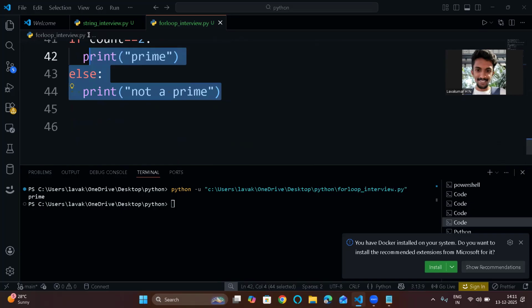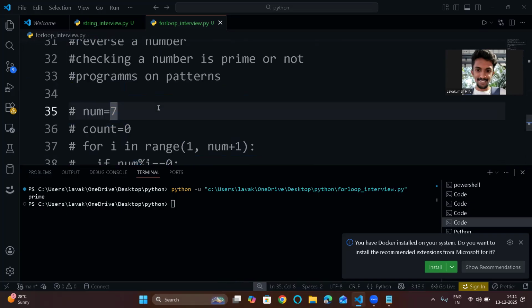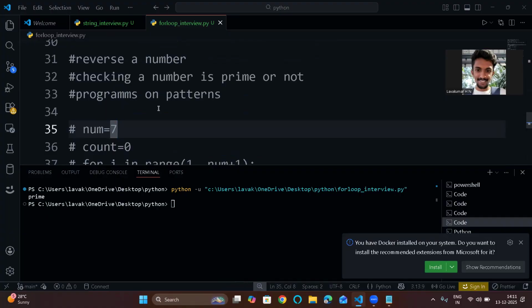I have already given some exercises, and I will put my GitHub repo link in the description, where I will have a readme file or a folder containing the interview questions for this for loop. Go and see that repository, and the answers for these programs, whatever I have given here. I will also add some more programs in that repository. Work through all those programs, and you'll become a very good programmer.